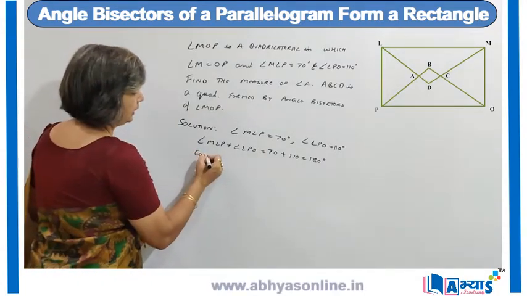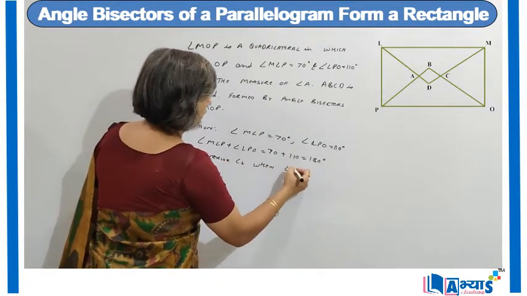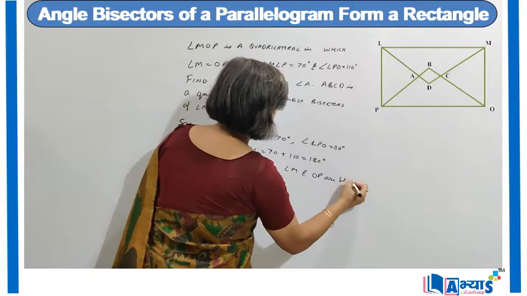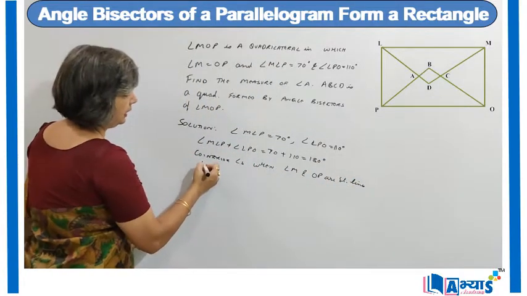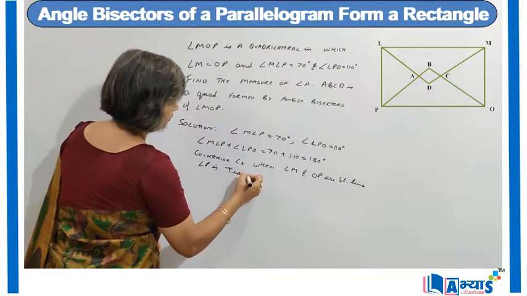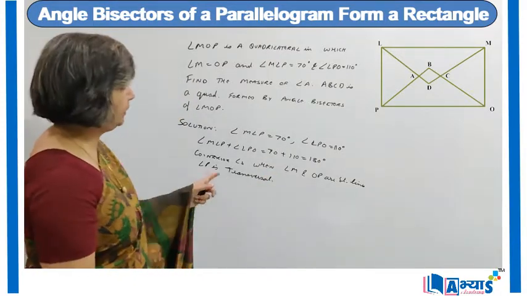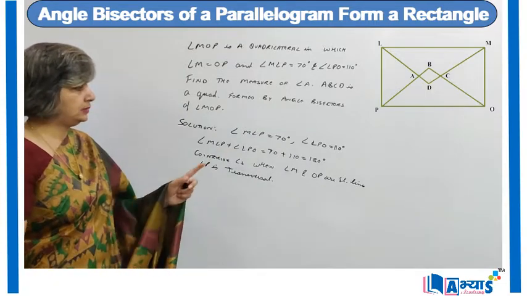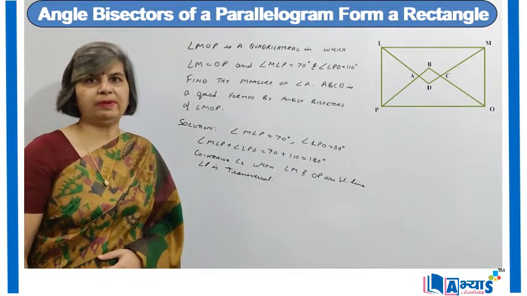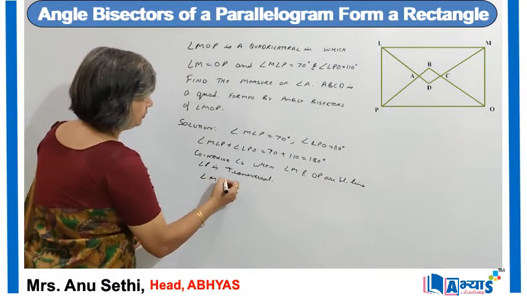They are co-interior angles when LM and OP are straight lines and LP is the transversal. Now when LM and OP are straight lines and LP is the transversal, we can say MLP plus LPO is equal to 180 degrees, that means they are supplementary and they are co-interior angles, so the lines are parallel. So we can say that LM is parallel to OP.